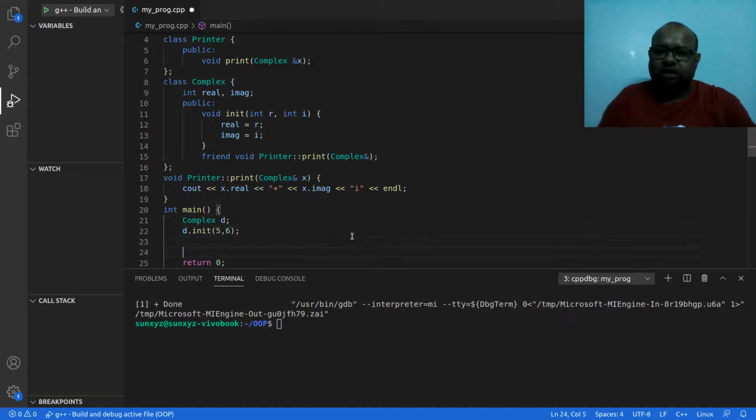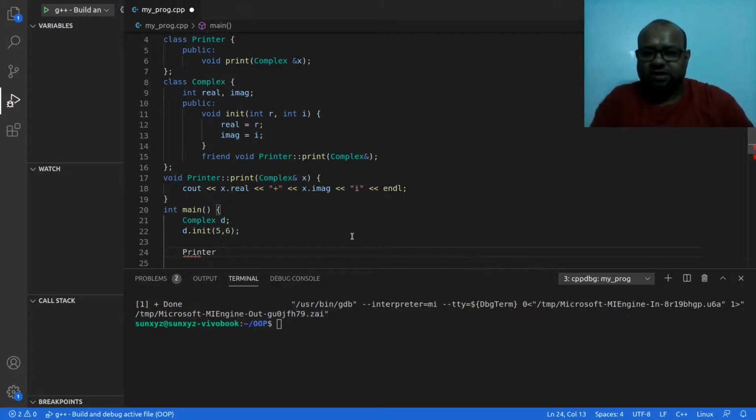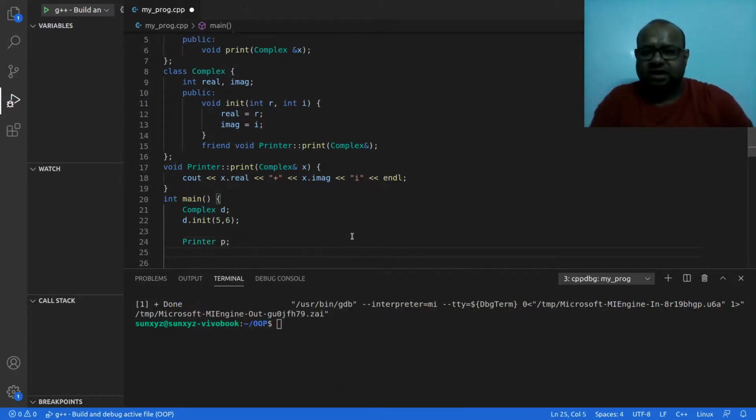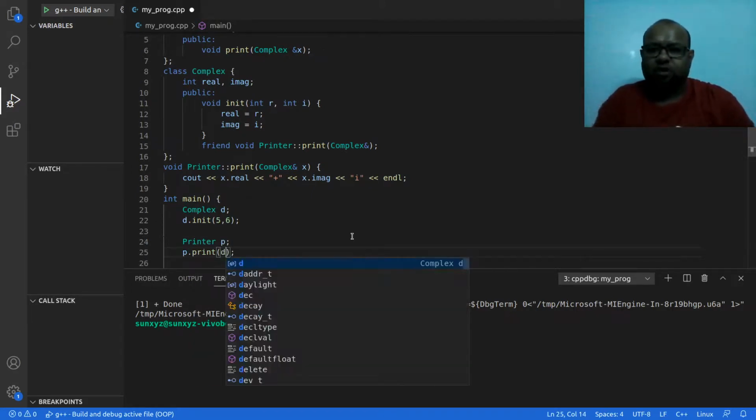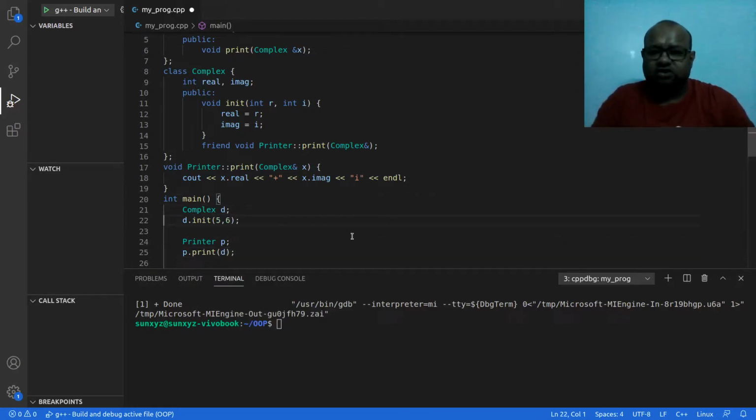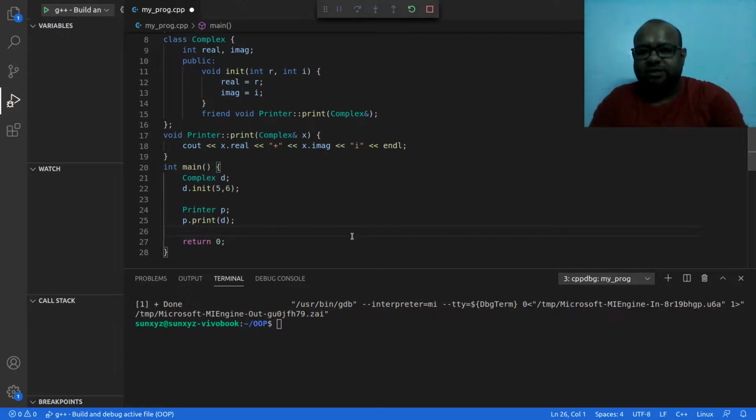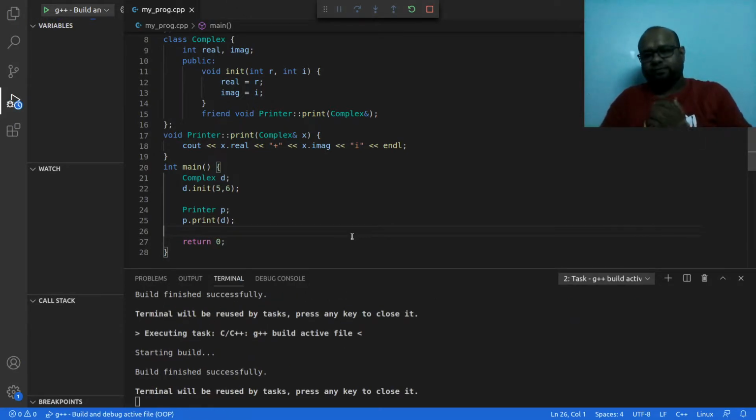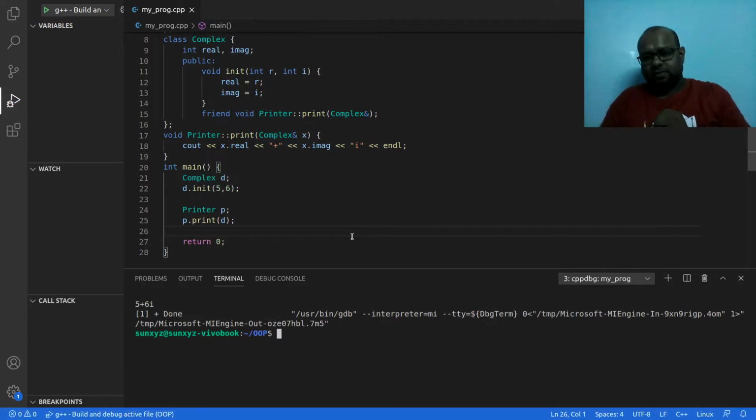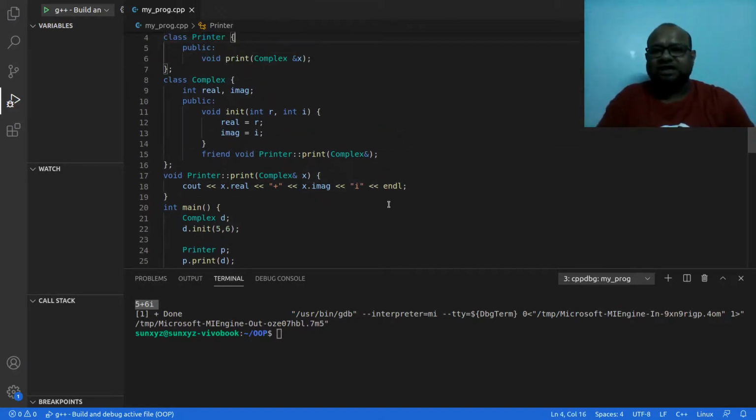Now let me create an object of class printer. So printer p, and then I'm going to call p.print with this object of type complex called d that I had created before. So I'm passing d as parameter, and let me compile and run this program. This print method is now able to print this complex number 5 plus 6i as it is supposed to do. So everything is good, working as expected.